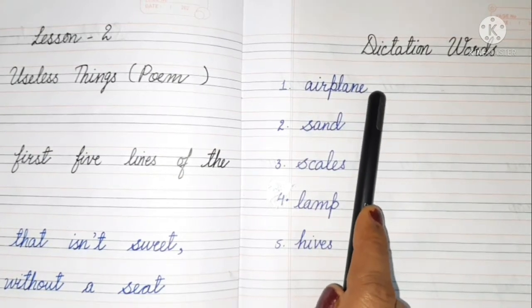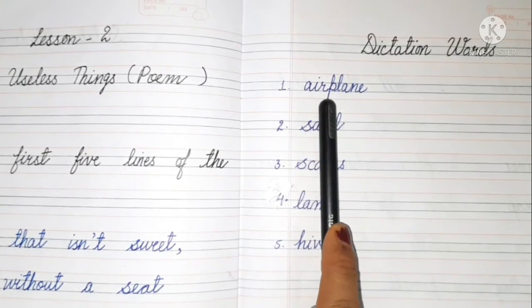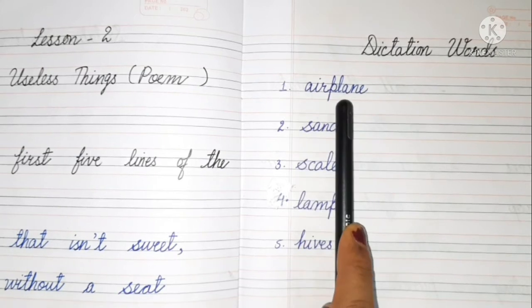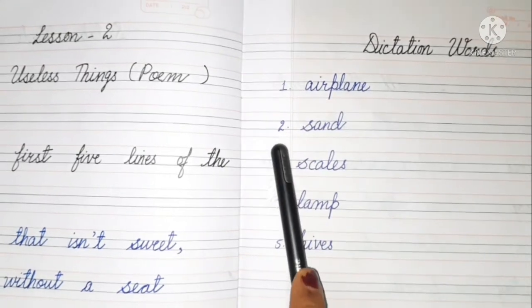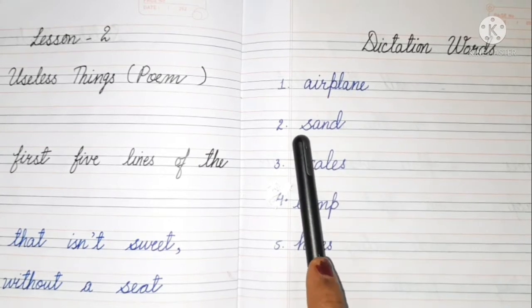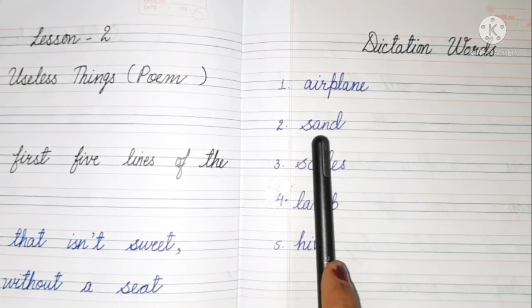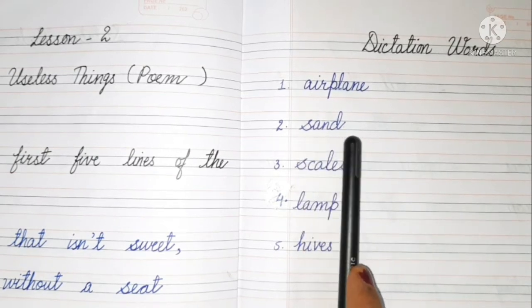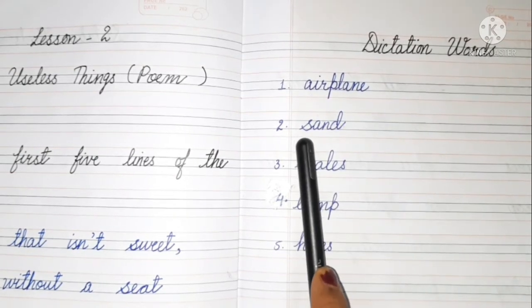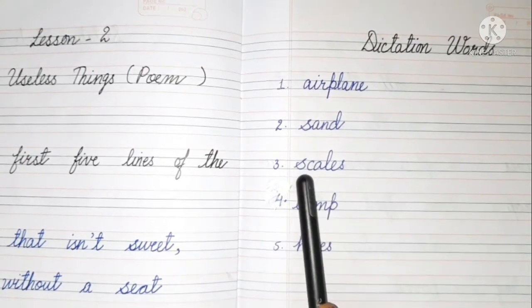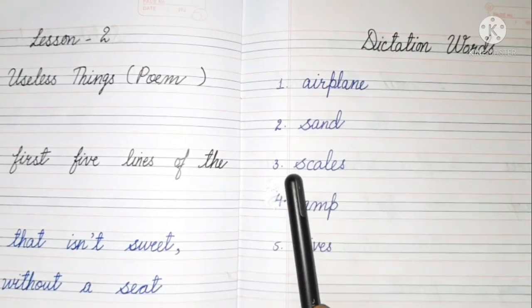Second one is sand. Spelling of sand, S-A-N-D, sand. Children, repeat. Now, the third word is scales.